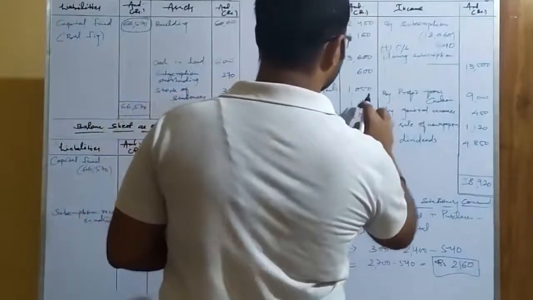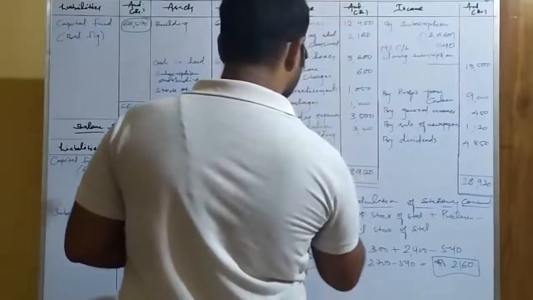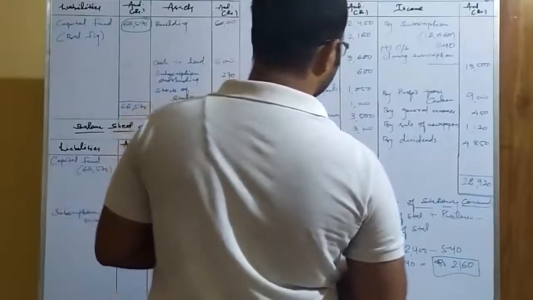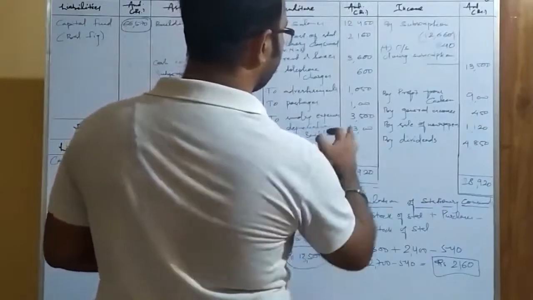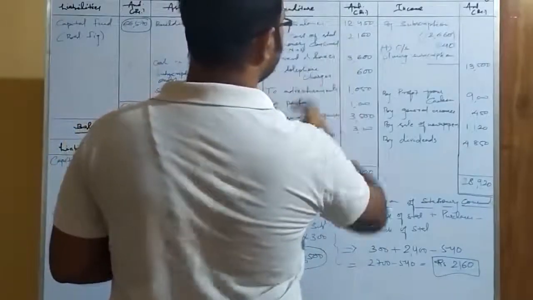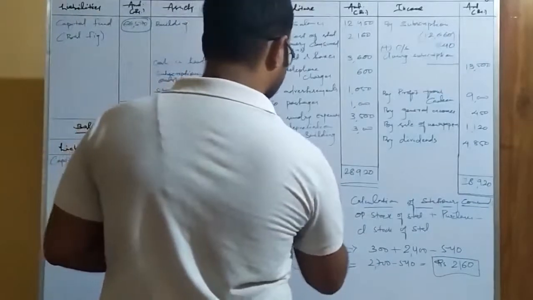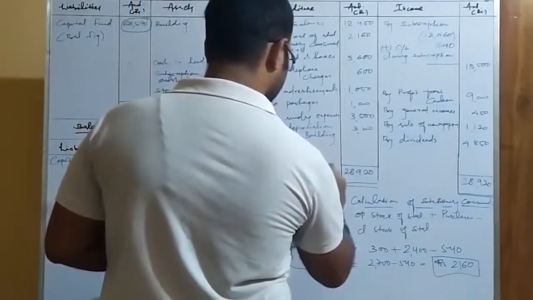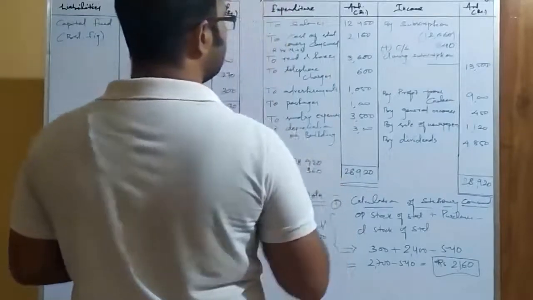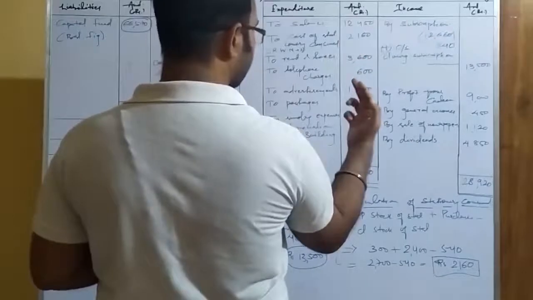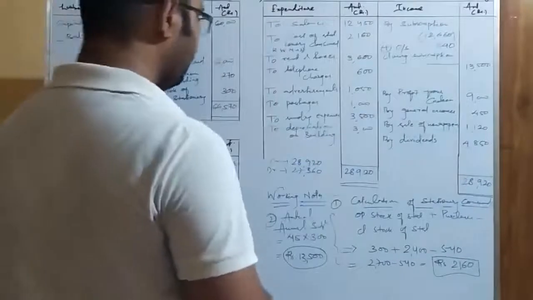10, 6, 16. 1, 6, 16. 1, 5, 6. So the debit total comes here to 27,360.